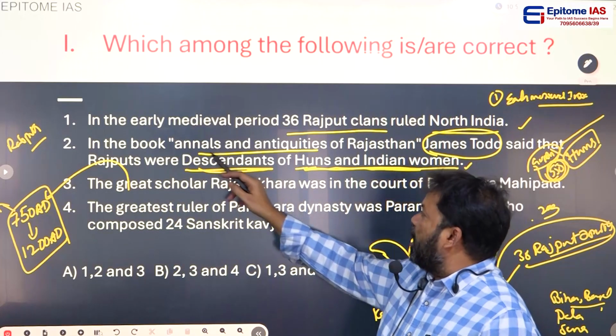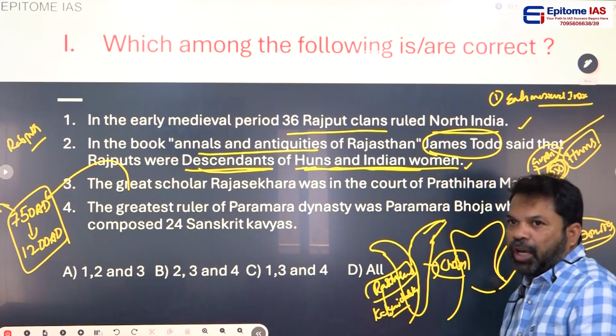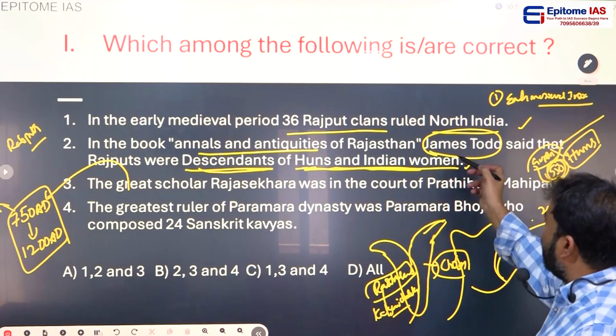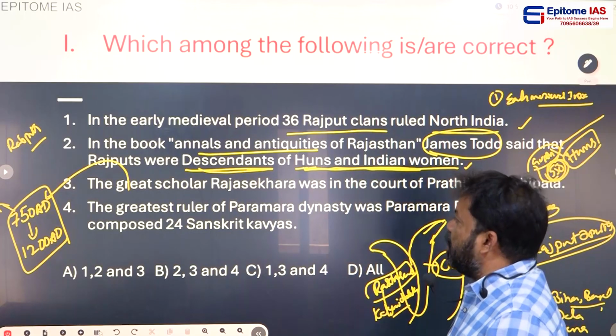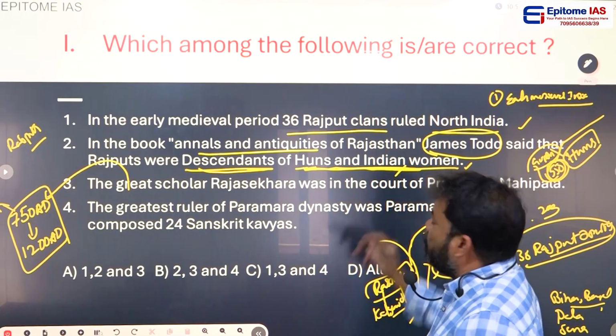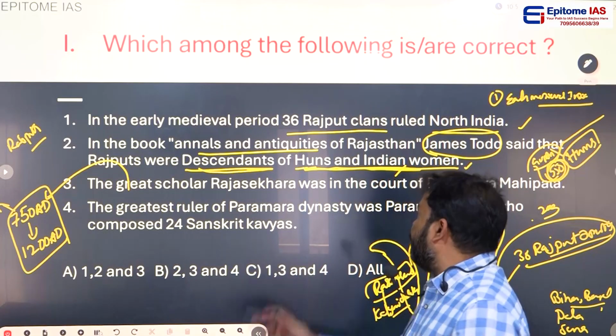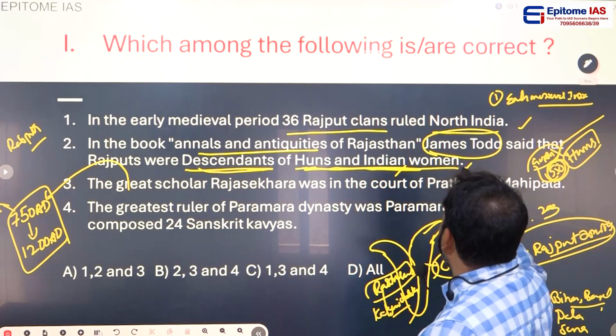In the book Annals and Antiquities of Rajasthan, the author James Tod said that Rajputs were the offspring of Huns and Indian women. This is the right statement.